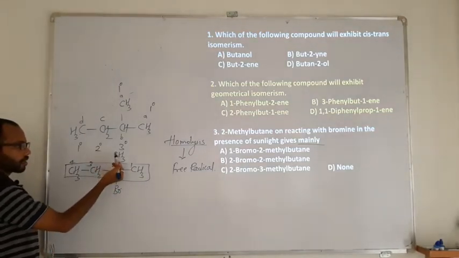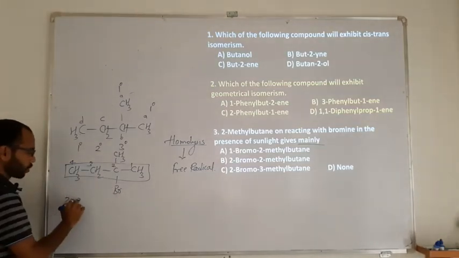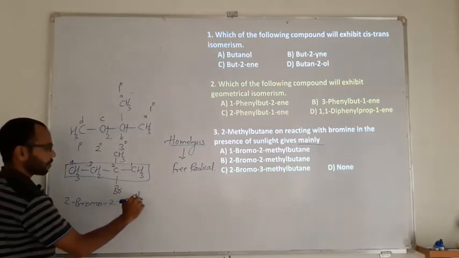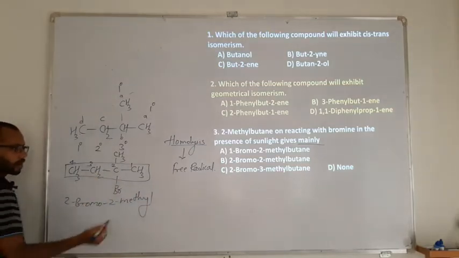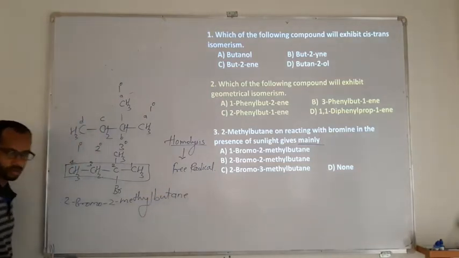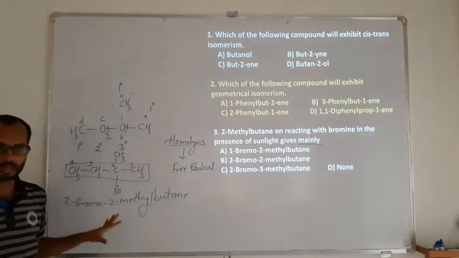Alphabetically, CH3 is methyl and Br stands for bromo. So it is going to be 2-bromo, 2-methyl. The total number of carbons is 4, and 4 corresponds to butane. So 2-bromo-2-methyl butane is going to be the major product.